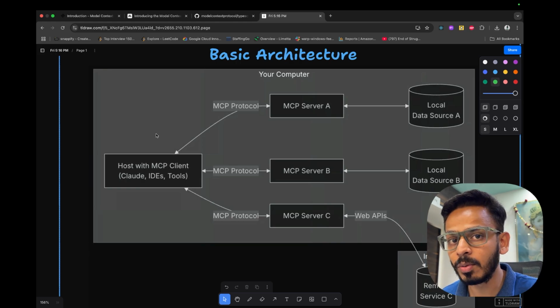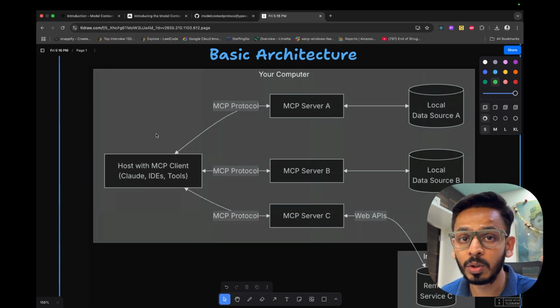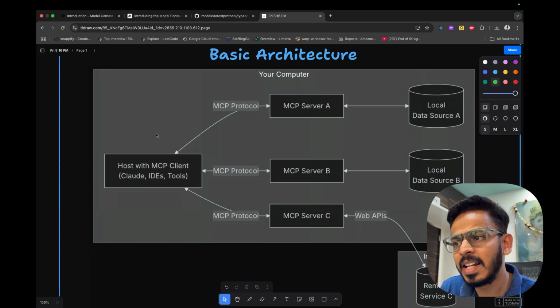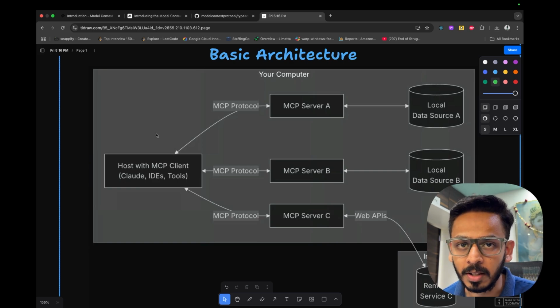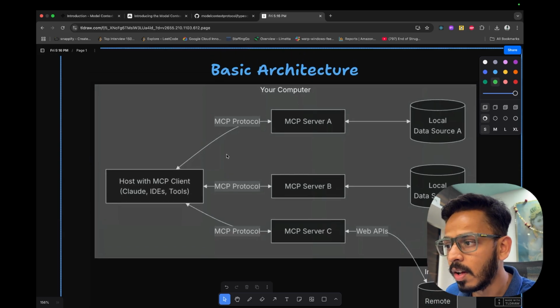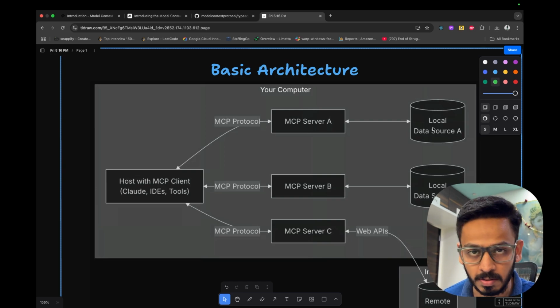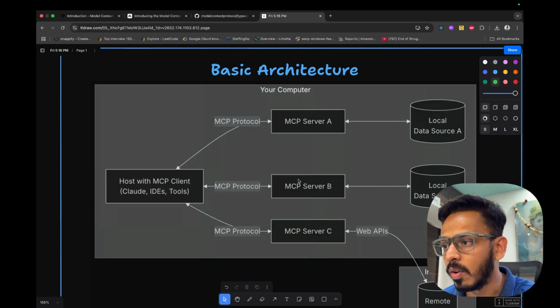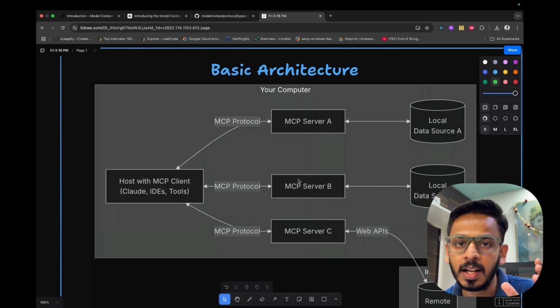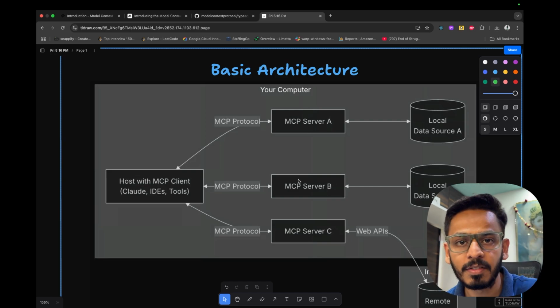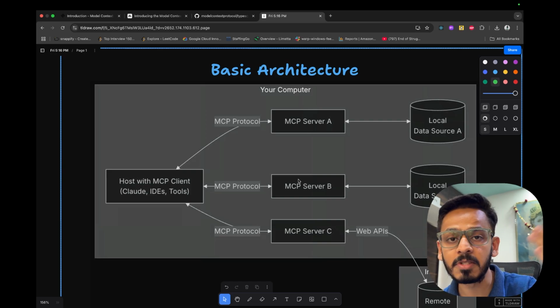Now this client could be the IDEs, this could be the tools, and this could be any other AI-based IDEs that you are using. Okay, now we have the MCP client, and then we have the MCP server, and the third thing is the tools, or the data source. Now let's say we have an MCP client and it requests a certain task to be performed from the MCP server.